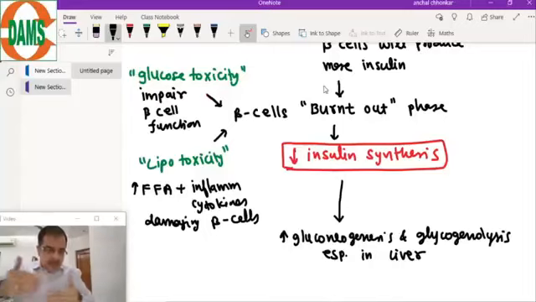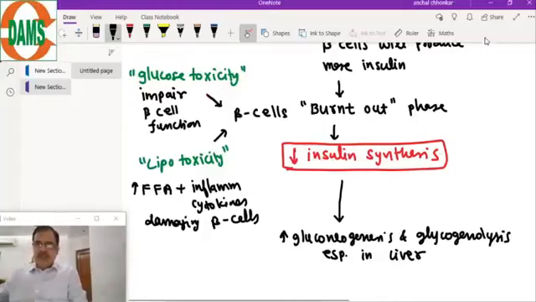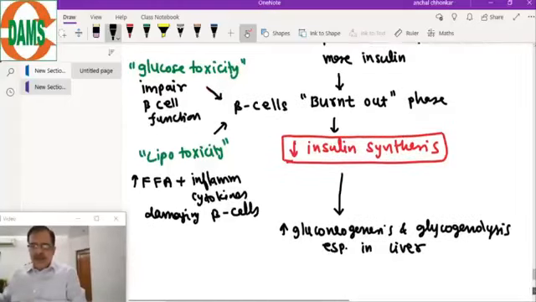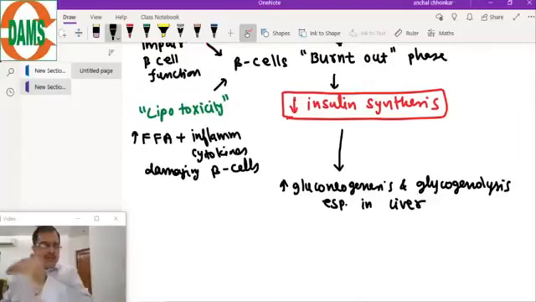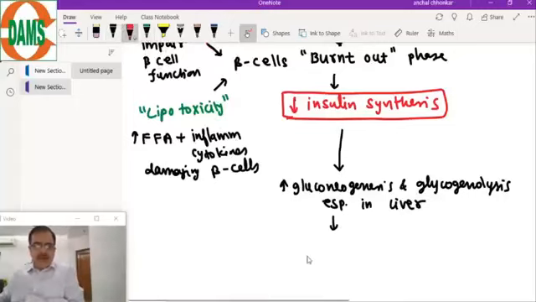A lean person can have visceral fat, which is not seen from outside, and that visceral fat will trigger insulin resistance. So obesity means fat, visceral fat. Now insulin synthesis will be reduced, and yesterday we did this, that insulin normally inhibits gluconeogenesis and glycogenolysis, so that will not be inhibited, and the process will increase. As a result, there is a third pathogenesis, increased hepatic glucose production.